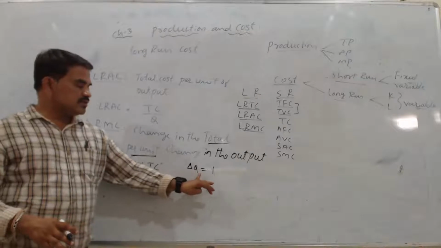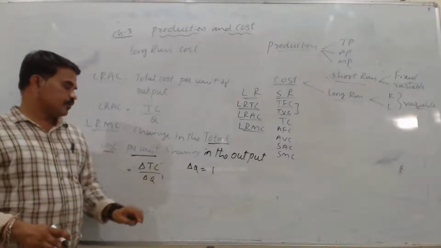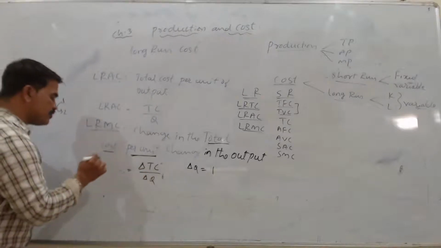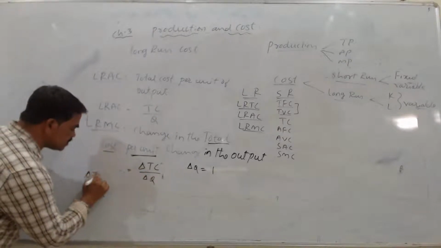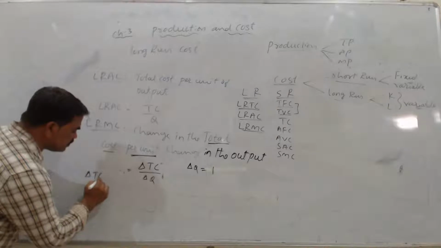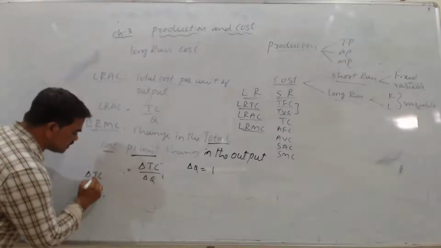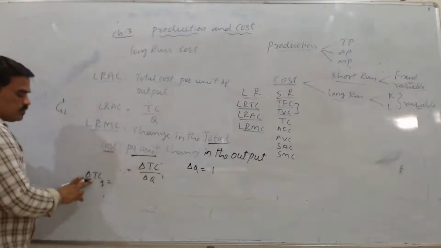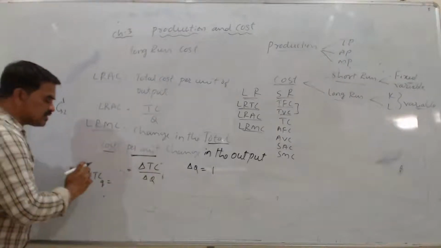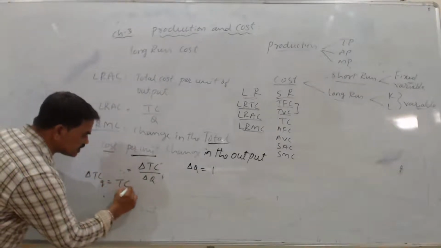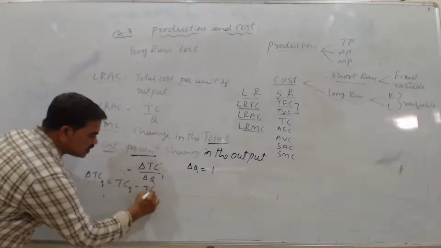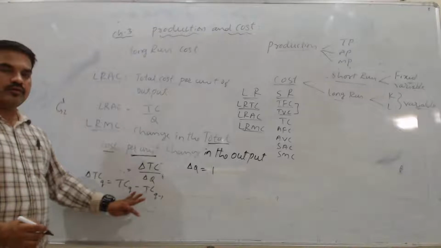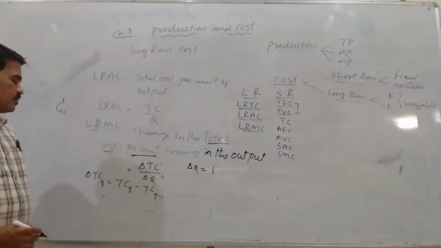And change in the total cost, how will we get that? To see what changes in the total cost at Q, it is total cost at Q minus total cost at Q minus 1. Using this formula we have to find out the total cost.